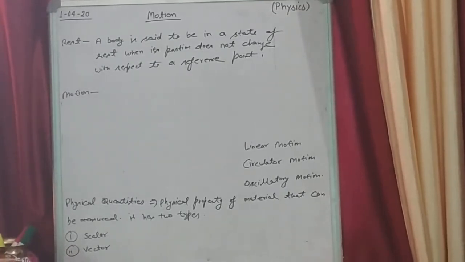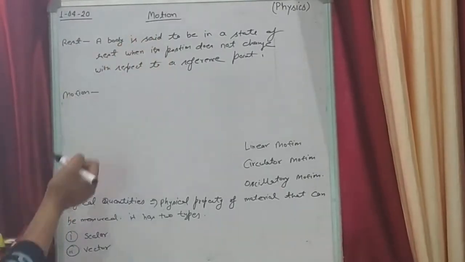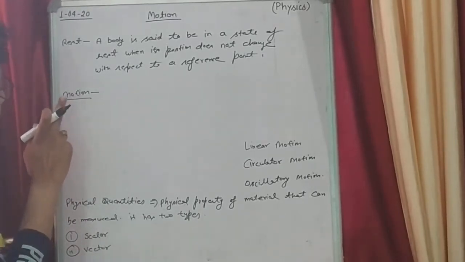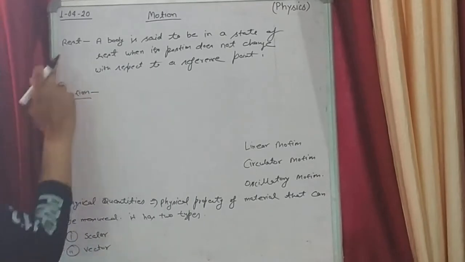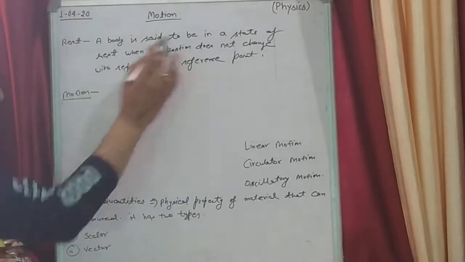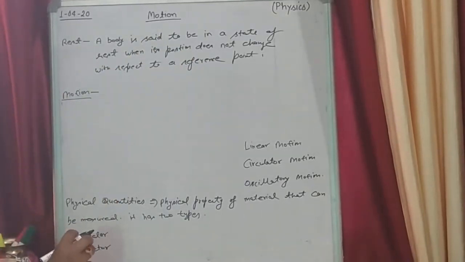Let me start this chapter with a definition of motion. What is motion? At first, we should know the definition of rest. Then we are able to know about motion. What do you understand by rest? Rest means a body is said to be in a state of rest when its position does not change with respect to a reference point. What is the meaning of this statement?